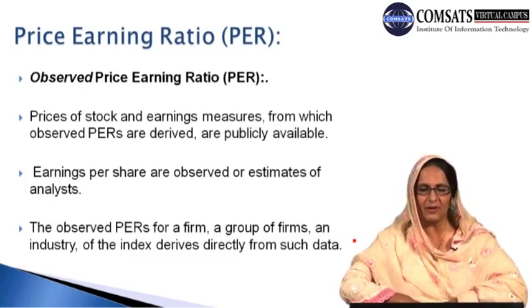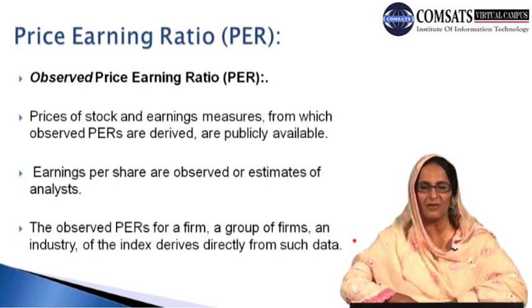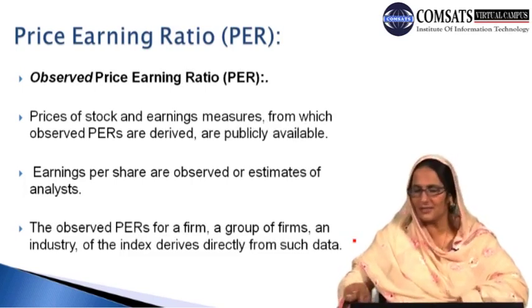The observed PERs for a firm, for a group of firms, and for an industry or index derive directly from such data. And what are PERs? Basically, PERs can be utilized as an index and can be derived from the data we obtain from the functioning of the firms, from the functioning of a group of firms which are known as corporations, and from the functioning of an industry. And once we have the data of all these corporations and organizations, we can derive the index, and this index can help us in the overall analysis of the situation.